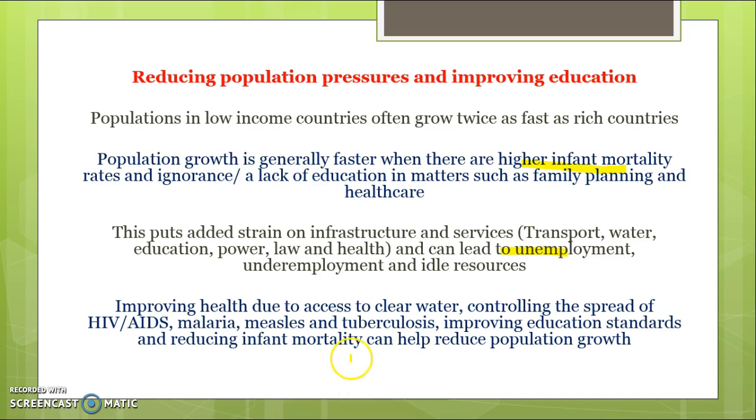Improving health is also really important, so giving access to clean water, controlling the spread of HIV, AIDS and malaria, and improving education standards and reducing infant mortality can help reduce population growth. So by improving health outcomes, yes, it means people will live longer, but that will mean people will have fewer children, and that can promote economic development and growth as well.